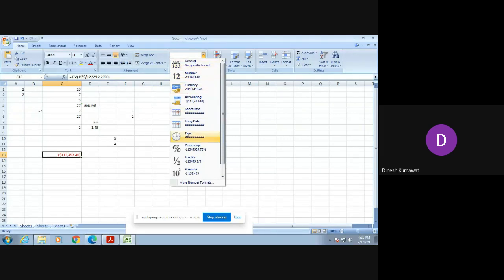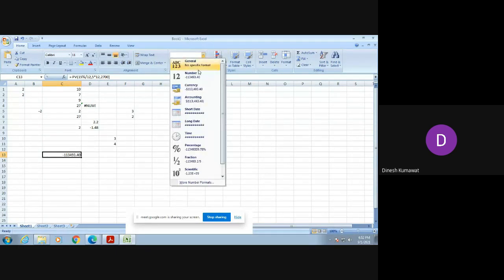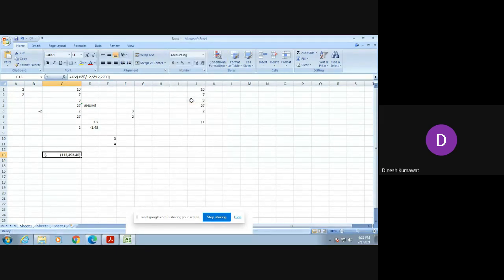Here we are having $113,493.40. If you want it in numbers only, then you just click on this second one, and we get the answer as minus 113493.40. But it doesn't look nice, so let us keep it as it is in terms of dollar.